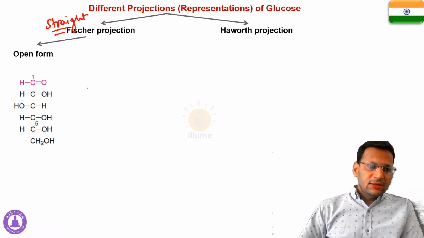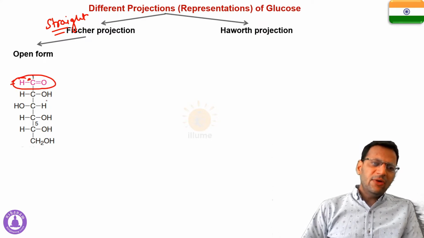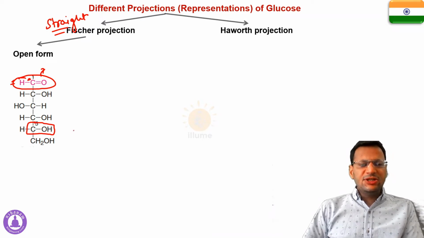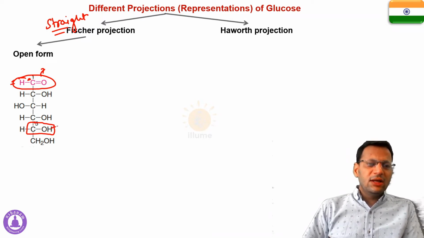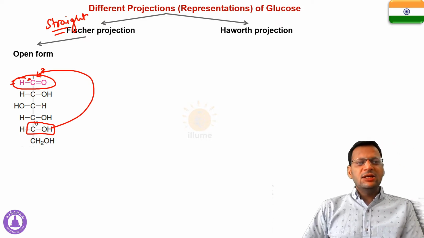Now this group is the aldehyde group. This is carbon number 1. In this case, the first carbon has the aldehyde group and the fifth carbon has the alcohol group. As I discussed initially, when alcohol reacts with the aldehyde group, it forms a hemiacetal structure.